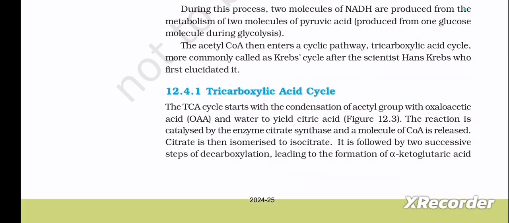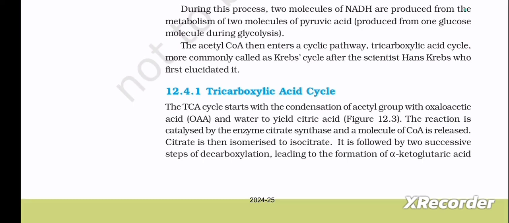The acetyl coenzyme A then enters a cyclic pathway, the tricarboxylic acid cycle, more commonly called the Krebs cycle, after the scientist Hans Krebs, who first elucidated it. Next is 12.4.1 tricarboxylic acid cycle. The TCA cycle starts with the condensation of the acetyl group with oxaloacetic acid (OAA) and water to yield citric acid, figure 12.3. The reaction is catalyzed by the enzyme citrate synthase and a molecule of CoA is released.